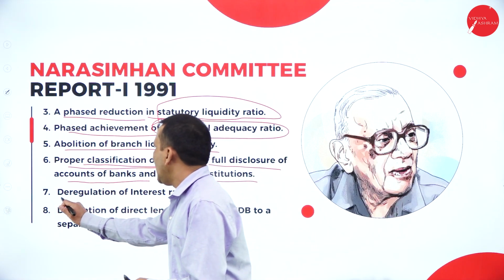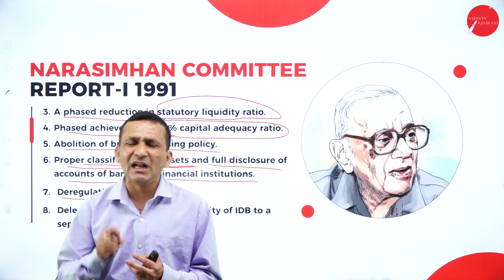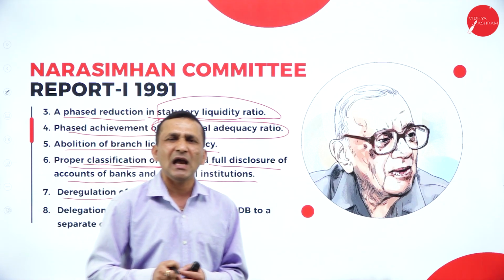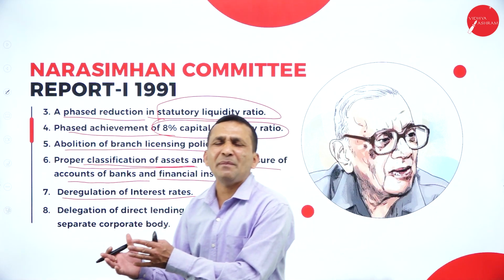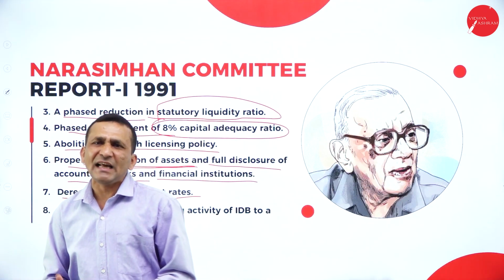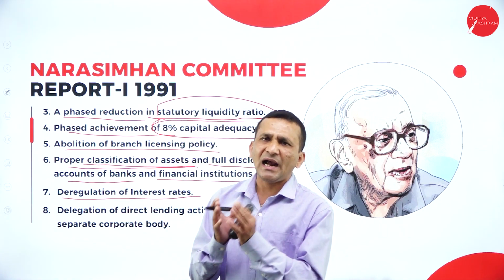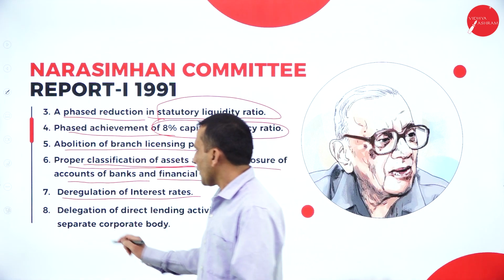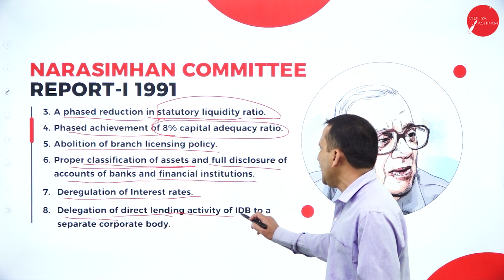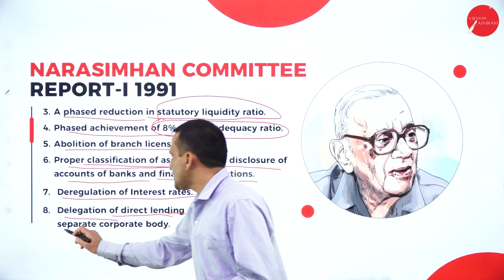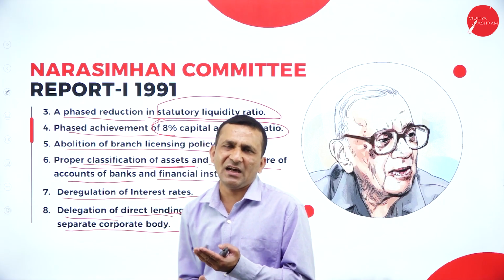Okay, and deregulation of interest rate. The regulation which is completely controlled and taken care of by the RBI. So when you go for deregulation, the individual bank has the freedom to set a rate of interest. Even then they must follow the guidelines set by the RBI. And the delegation of direct lending activity to IDBI, to a separate cooperative body, because of the responsibility of how they are delegating.